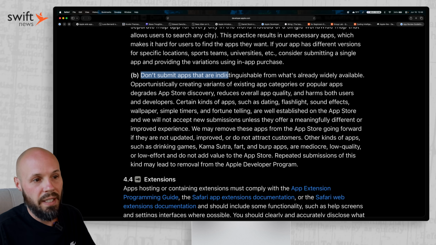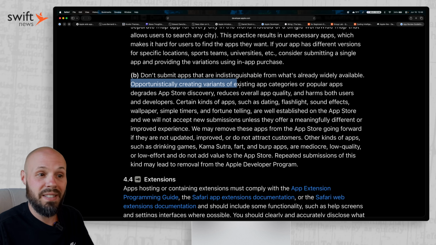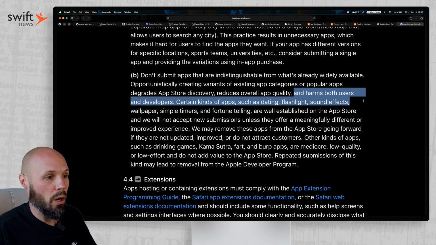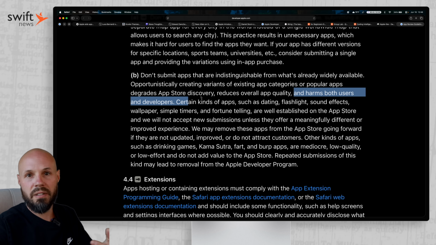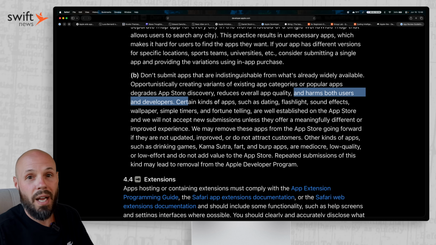Don't submit apps that are indistinguishable from what's already widely available. Opportunistically creating variants of existing app categories or popular apps degrades discovery, reduces overall app quality, and harms users and developers. Basically, do we need another habit tracker app? Do we need another to-do list app? All these oversaturated categories, just making a copycat, they're not going to accept it anymore.